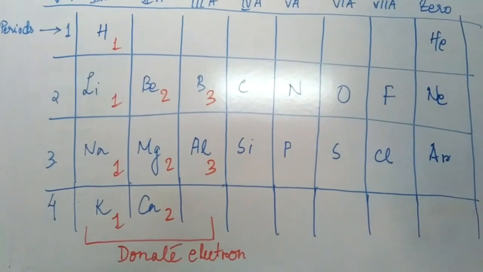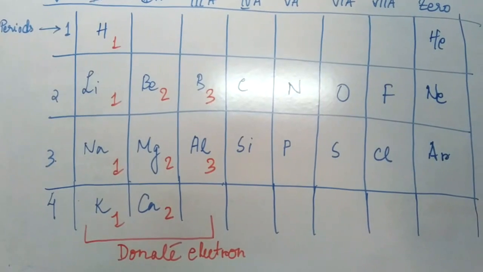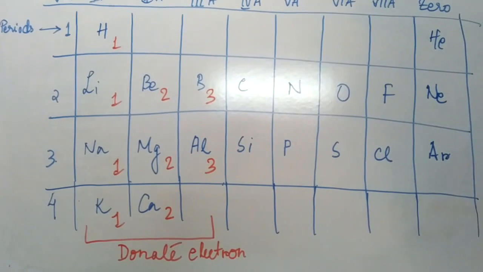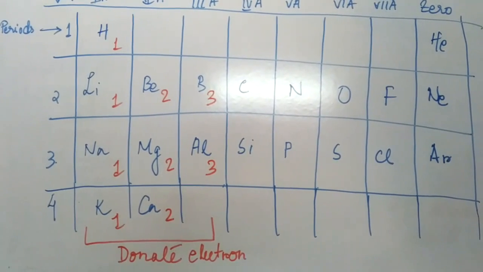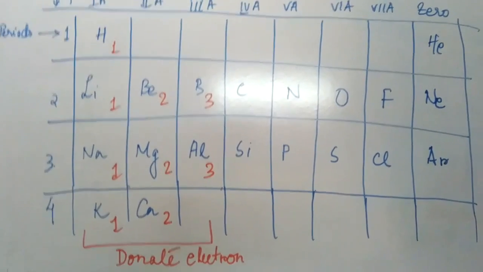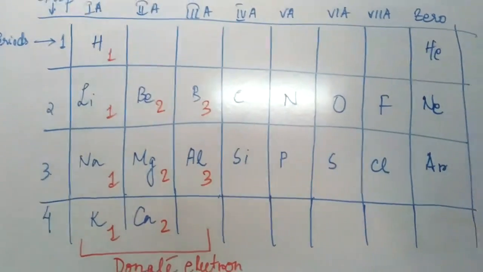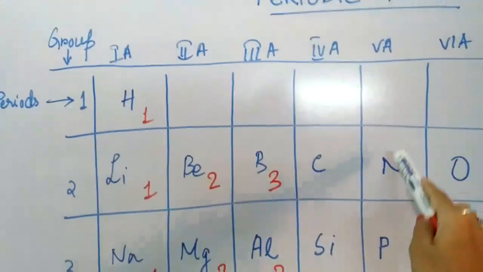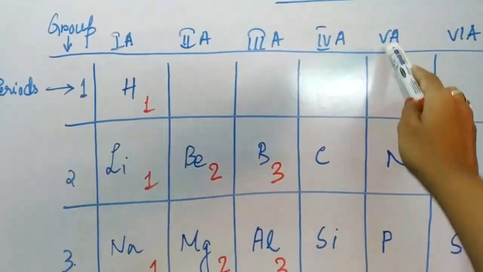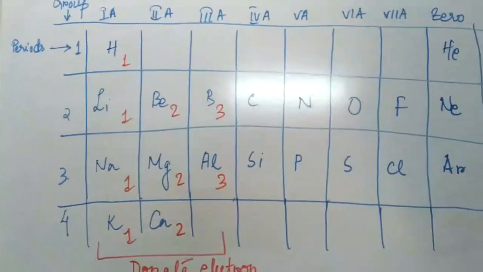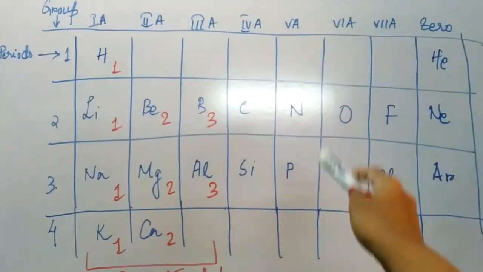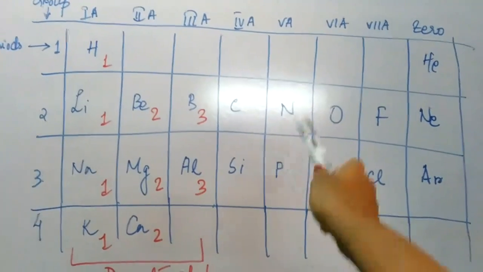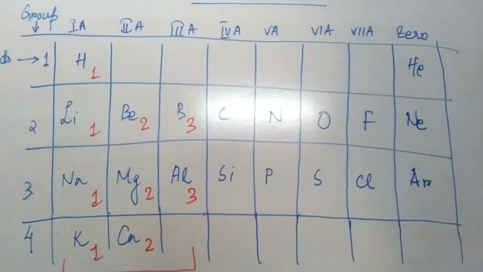Now when it is becoming more than 3, students, just think of the condition. Let us take the example of nitrogen. Since it is in 5A, how many electrons are there in the last shell, students? As I said, this group number represents the number of electrons in the last shell. So nitrogen has 5 electrons.